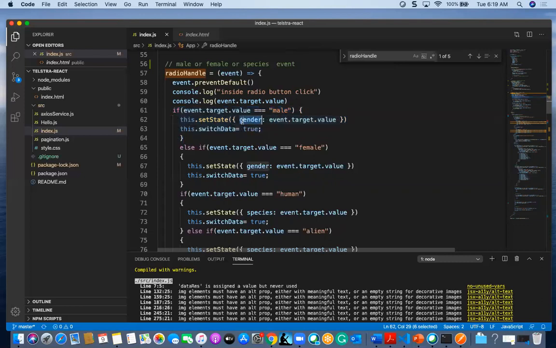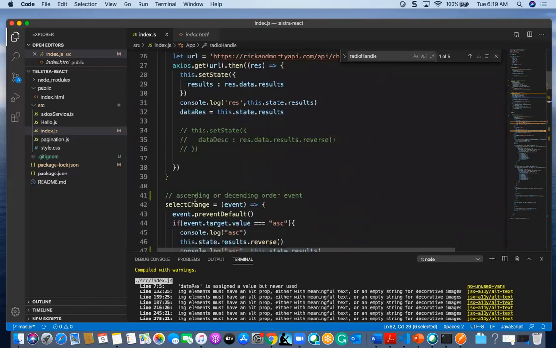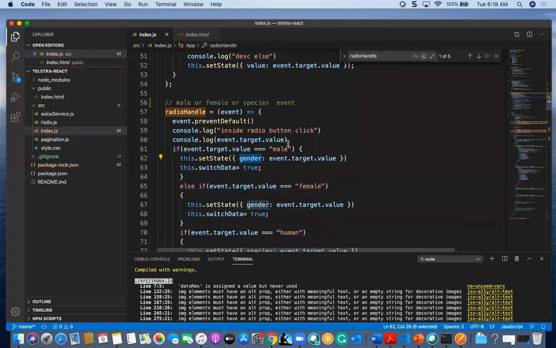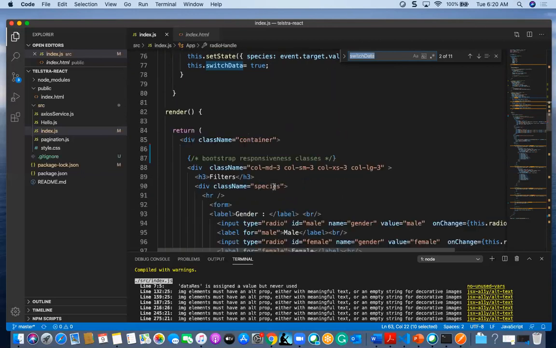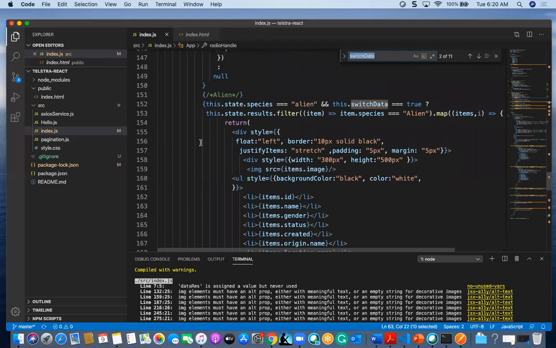Initially the value of the gender is empty, but if I find event.target.value as male, I am going to push this value to this.state.gender. So if this.state.gender is equal to male, and I also gave here this.state.switchData, it should be true. In these two cases, switch data and this.state.value equal to male, at that point of time you should go and execute this loop.